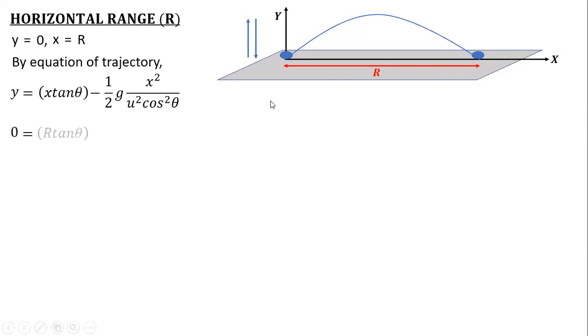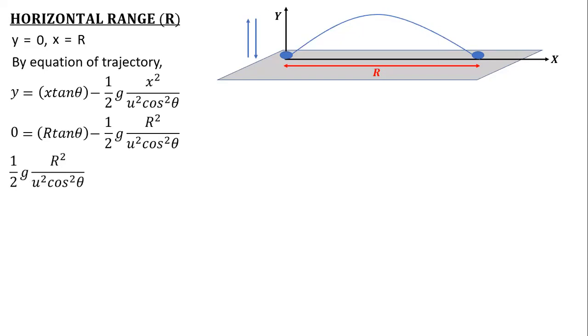So if I substitute in this case, then negative term can be shifted on the left hand side, and that will be equal to r tan theta. One r can get cancelled. Your 2 u square cos square theta. Now these three terms will go on the numerator, will get multiplied by tan theta, and the g value will go in the denominator. So the actual conversion will be in this form: r is equal to 2 u square cos square theta tan theta by g.